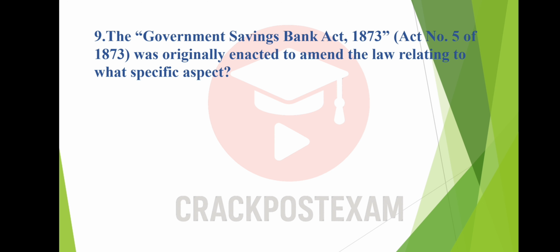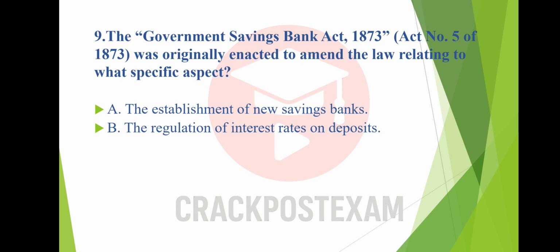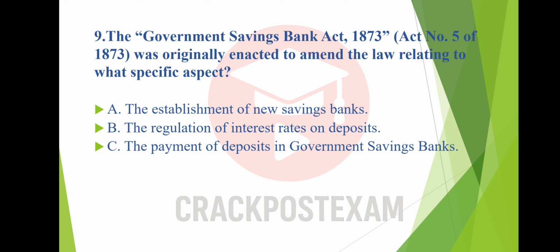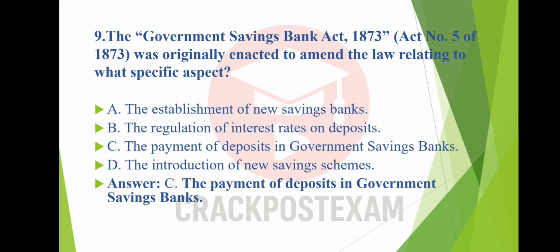Question number 9. The Government Savings Bank Act 1873, Act number 5 of 1873, was originally enacted to amend the law related to what specific aspect? Option A. The establishment of new savings banks. Option B. The regulation of interest rates on deposits. Option C. The payment of deposits in government savings banks. Option D. The introduction of new savings schemes. And the answer is option C. The payment of deposits in government savings banks.